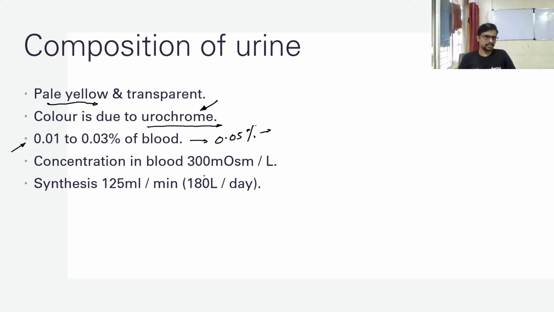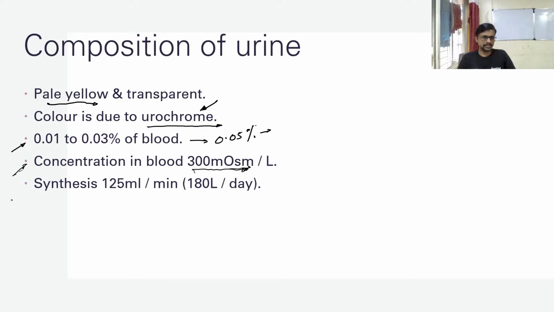So uremia is a disease in which the concentration of urea is increased inside of the blood. Okay, the concentration of urine in blood is about 300 milliosmoles per liter. It's osmotic pressure, osmolarity per liter. Okay, so it shows something about osmotic pressure. It's the osmolarity of the blood in the sense of urine.